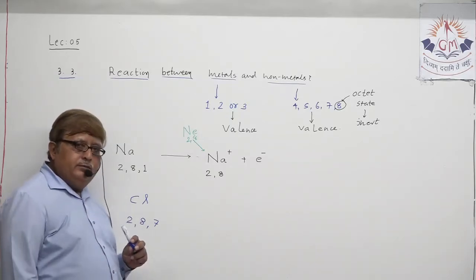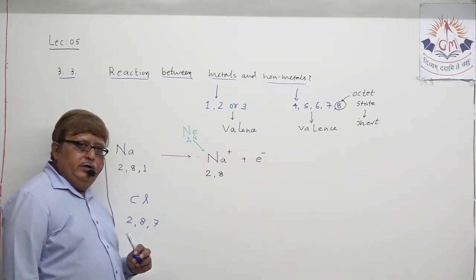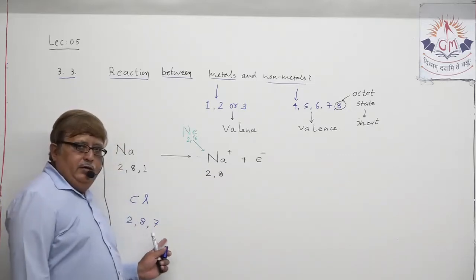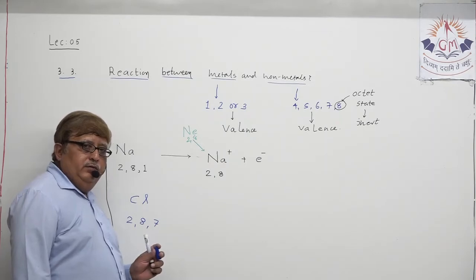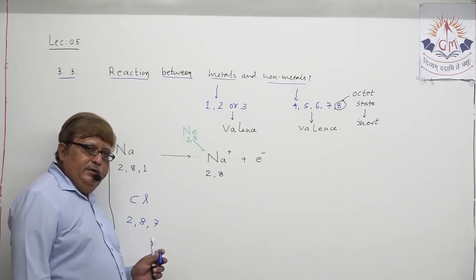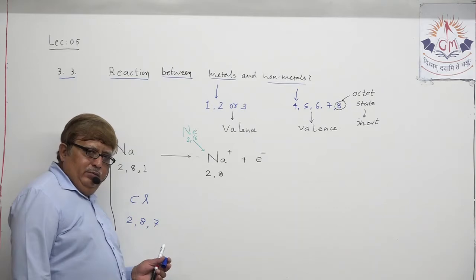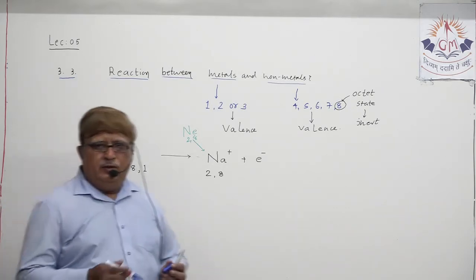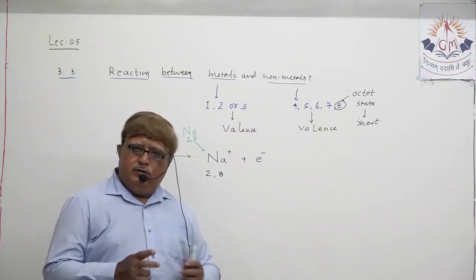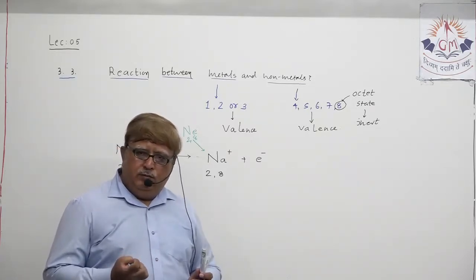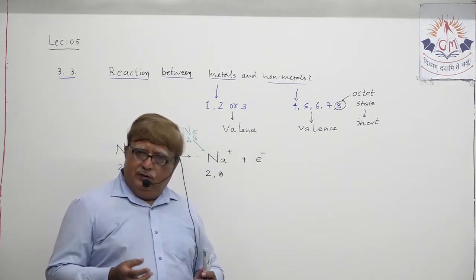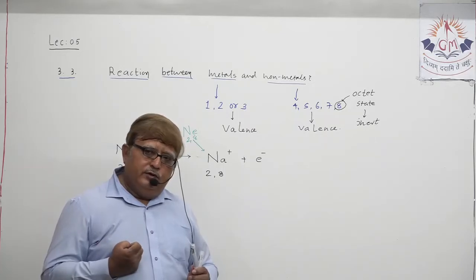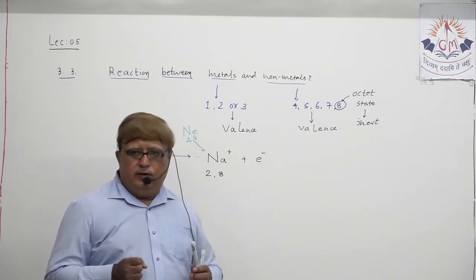If chlorine wants to become chemically stable, it has to accept one electron from another element. That is possible, because as far as we have understood, any element can donate 1, 2 or 3 electrons maximum, and that is only in the case of metals. Non-metals do not have the capacity to donate electrons, they can only share electrons.